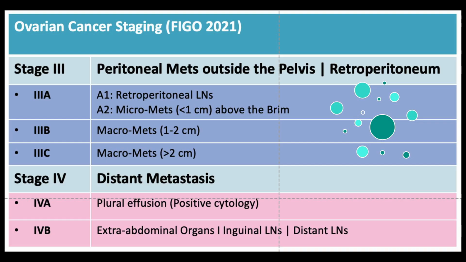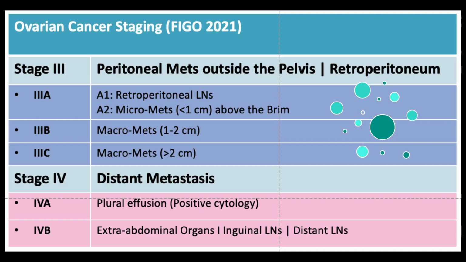Stage 3A means either the lymph nodes in the retroperitoneum are positive, or in the peritoneum there are microscopic deposits present which are less than 1 centimeter in size, mostly confirmed by the histopathology report. Stage 3B means the deposits are of the size between 1 to 2 centimeters, and 3C means they are really big deposits, more than 2 centimeters in size.